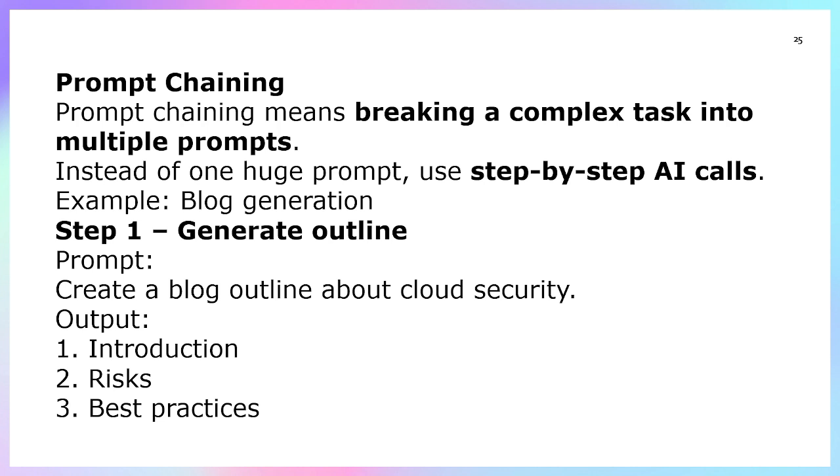What is prompt chaining? Prompt chaining is breaking a complex task into multiple prompts. Instead of one huge prompt, use step-by-step AI calls. For example, blog generation. Step one is generate an outline. The prompt creates a blog outline about cloud security. Output: introduction, risk, and best practices. So prompt chaining means breaking your complex task into multiple small prompts.